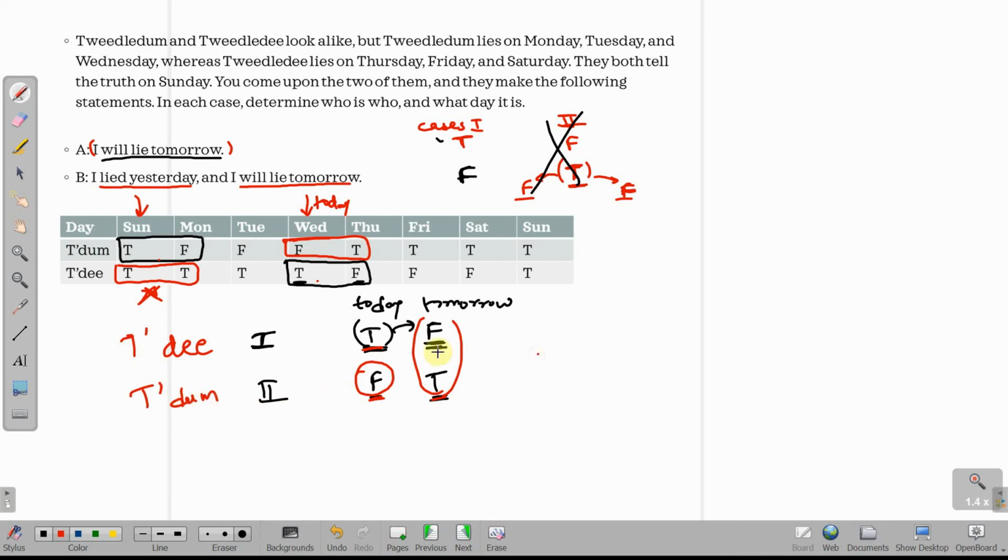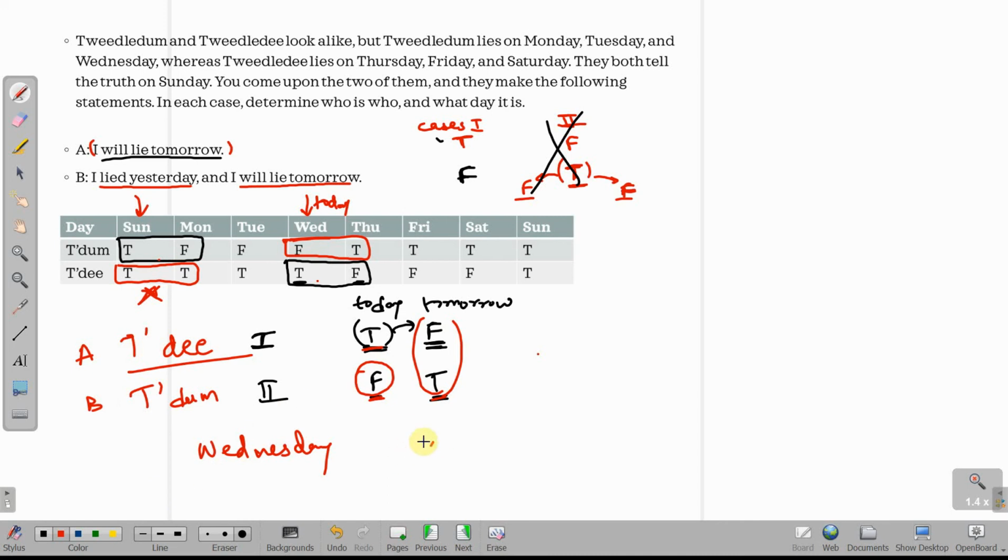Alright, so this is how you approach these truth teller and liar based questions. You have to eliminate cases by making assumptions and checking if those assumptions are actually possible or not. If the assumption is not possible based on the given data, you say that assumption is wrong and you eliminate that case. So today's day is Wednesday, person A is Tweedledee, and person B is Tweedledum.